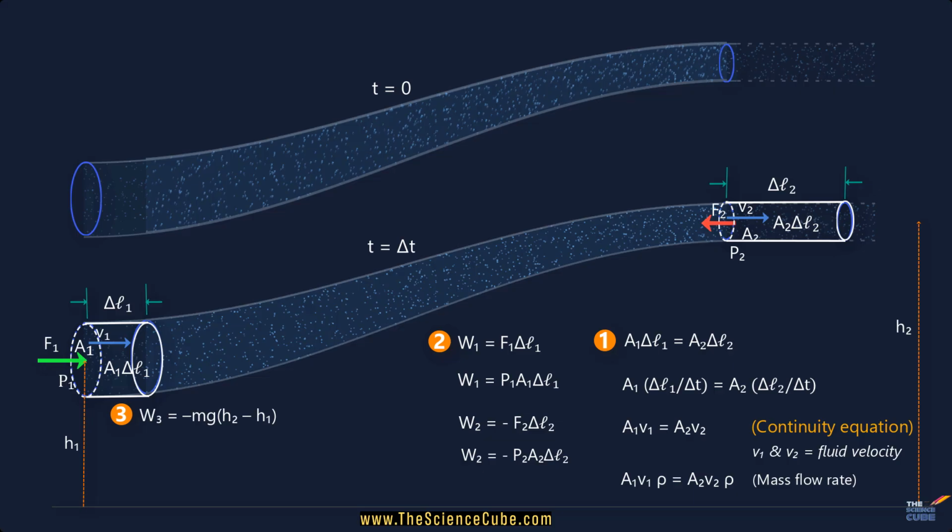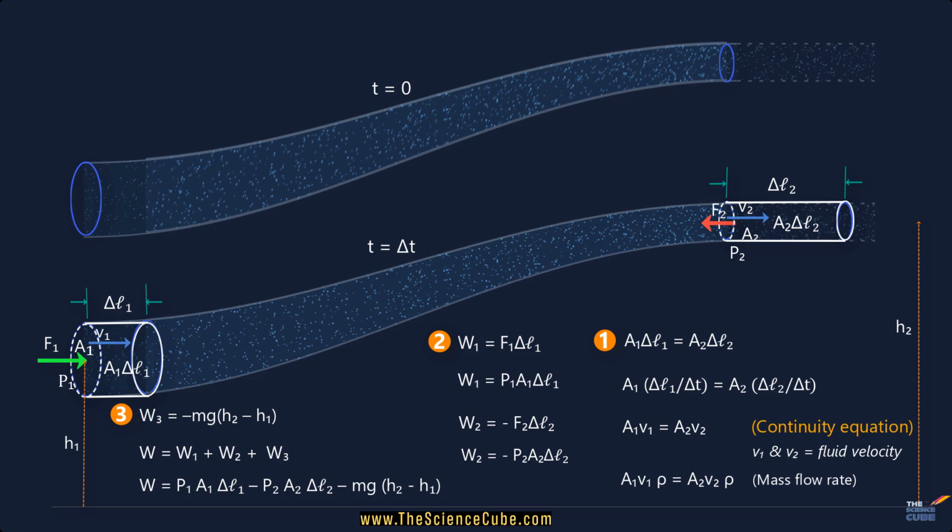So we can say that the total work W done on the fluid is W1 plus W2 plus W3, which is nothing but P1 A1 delta L1 minus P2 A2 delta L2 minus mg times (h2 minus h1).